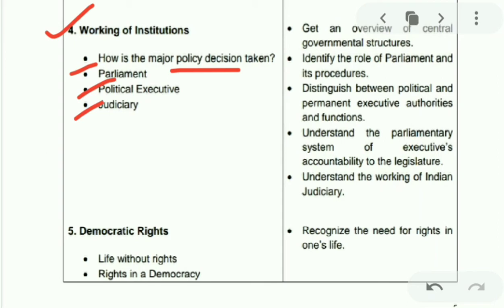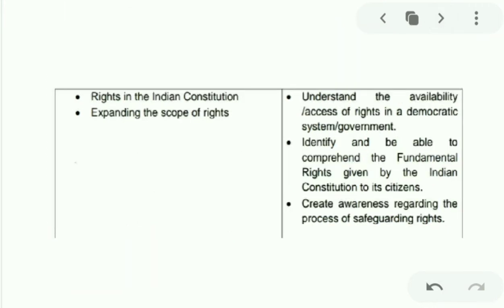In the fifth chapter, you will be studying democratic rights. In this, what will be covered is life without rights. If you don't have rights, what will happen? Rights in a democracy: what rights are given when you have a democracy? Next is rights in the Indian Constitution: what rights are available in the Indian Constitution? Expanding the scope of rights: as we expand the scope of rights, what rights are available to you?